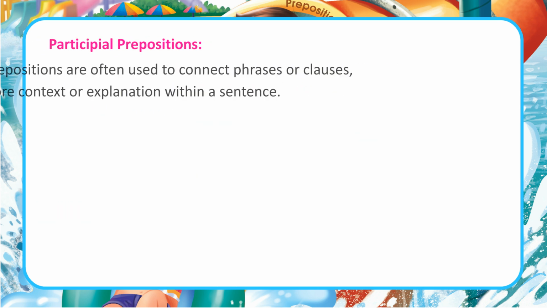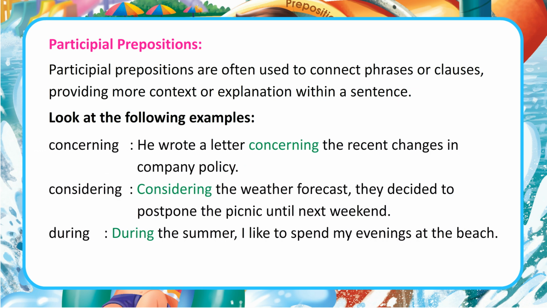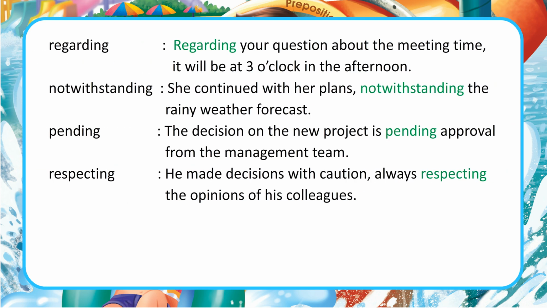Participial prepositions. Participial prepositions are often used to connect phrases or clauses, providing more context or explanation within a sentence. Look at the following examples. Concerning. He wrote a letter concerning the recent changes in company policy. Considering the weather forecast, they decided to postpone the picnic until next weekend. During the summer, I like to spend my evenings at the beach. Regarding your question about the meeting time, it will be at 3 o'clock in the afternoon.